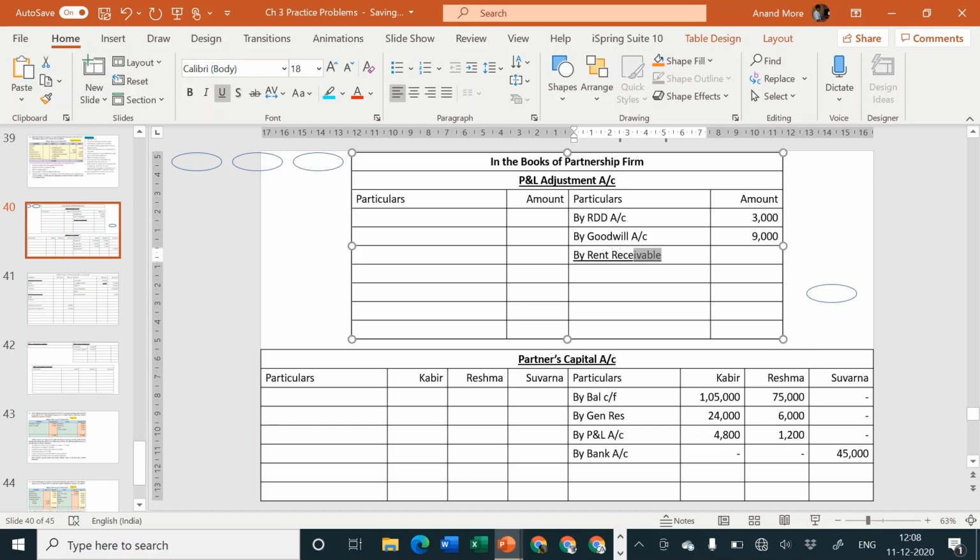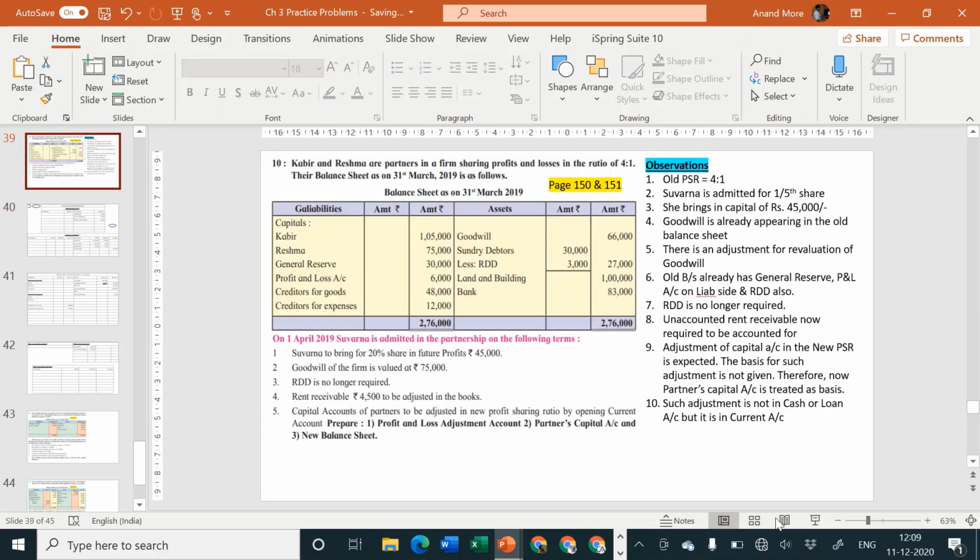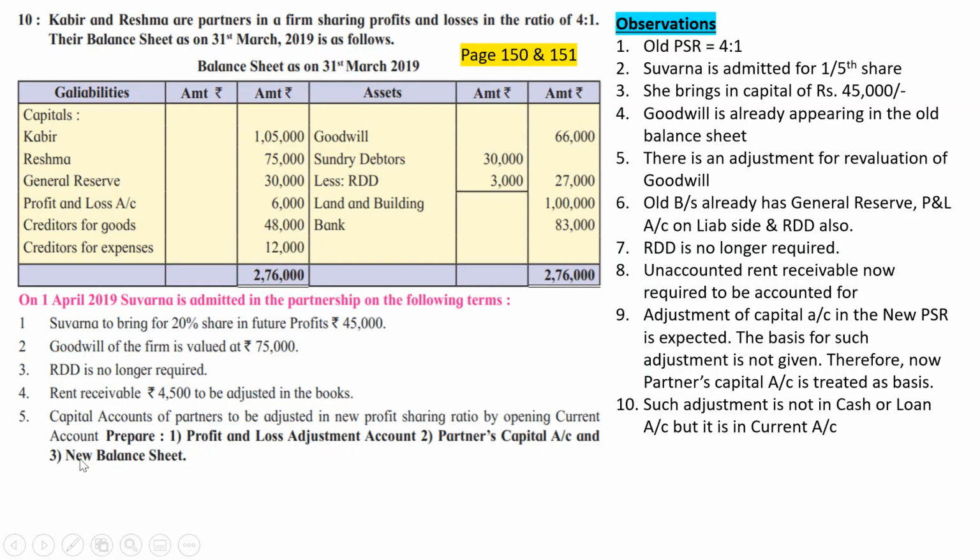Why I am considering on revaluation account credit side? Because it is an income which was not accounted for. So when we are considering income, it should be always credited to P&L account. Since it is an adjustment to be done at the time of admission, that's why instead of P&L account, it will go to P&L adjustment account or revaluation account. So we are considering here 4,500. Okay. I think all adjustments are over except adjustment number 5.